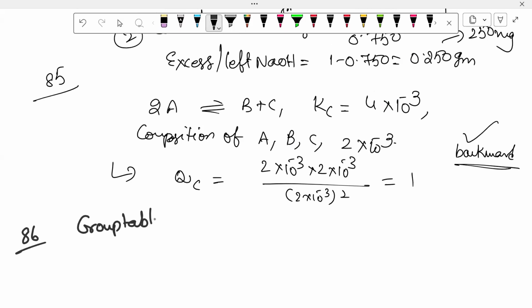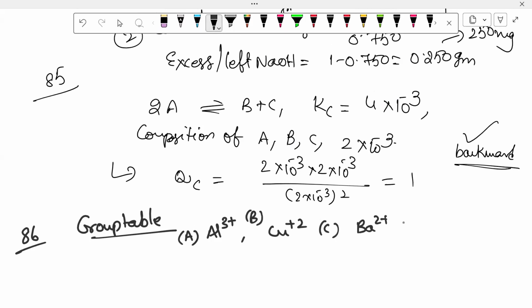Next, 86. 86 is related to the group table. Group 1, group 2, like the practical chemistry there. But they didn't ask anything difficult from practical chemistry. This is also a very simple question. When you go through the practical part very correctly, it will be easy. Cu2+ is A and this is B. Next C is Ba2+, D is Co2+ and E is Mg2+.